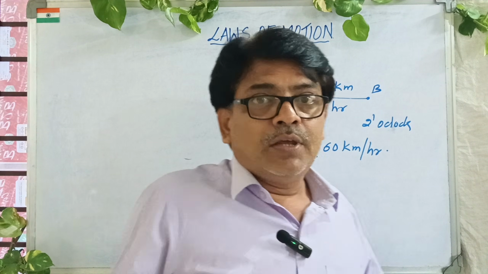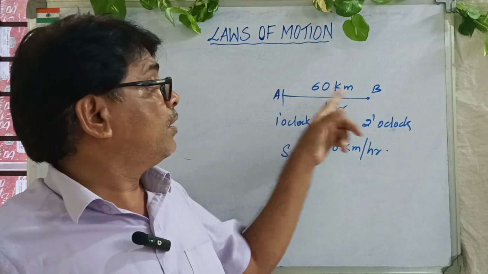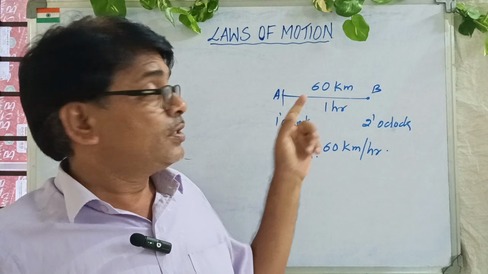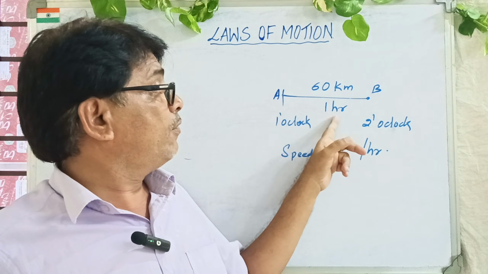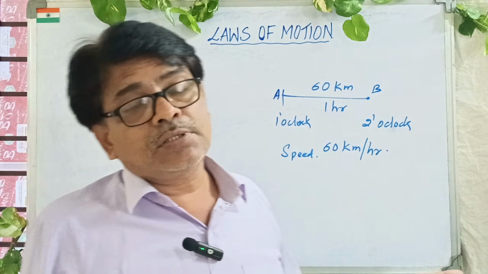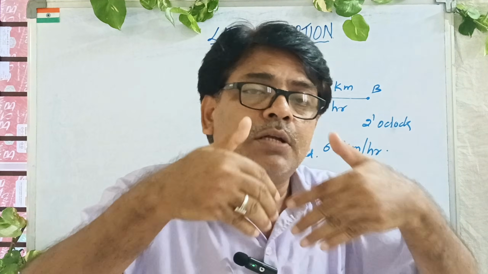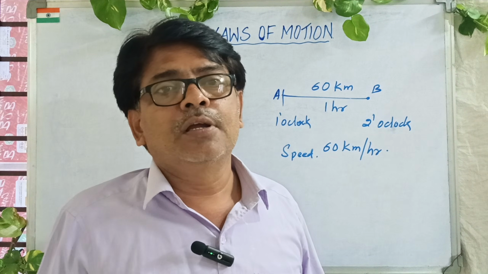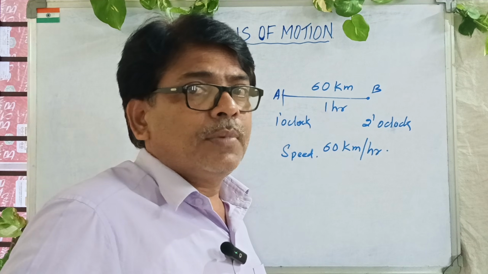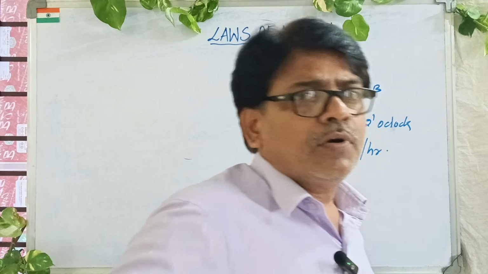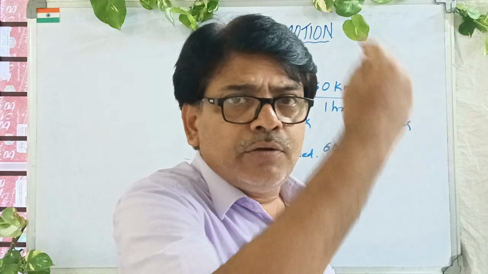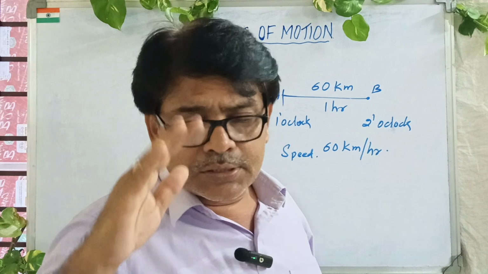Just now I said, if you are at A at 1 o'clock and at B at 2 o'clock, which is at a distance of 60, and within 1 hour you reach that place, whatever velocity the bus has, you are also possessing that same velocity. So since you are coming out of a running bus, you need to jog for a while. If you jog for a while, slowly your velocity will reduce and become zero. That's the actual reason.